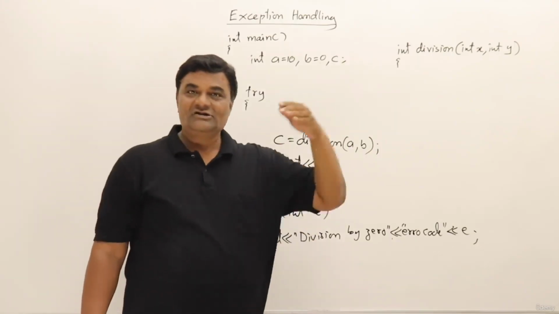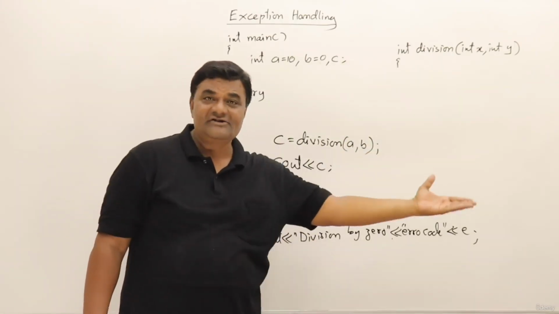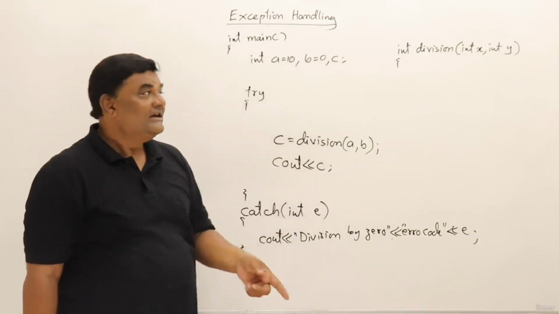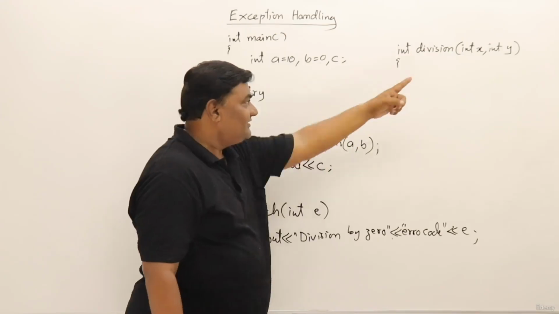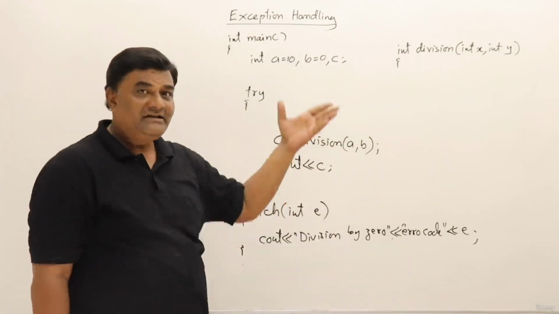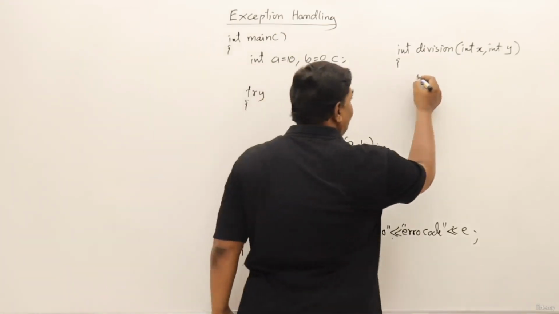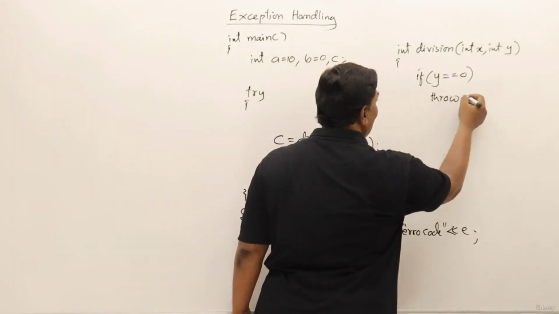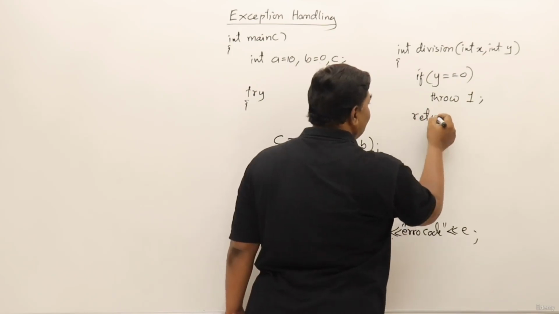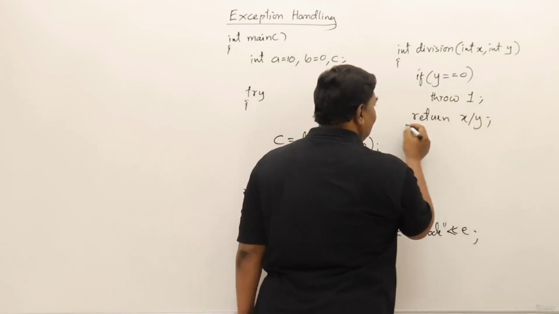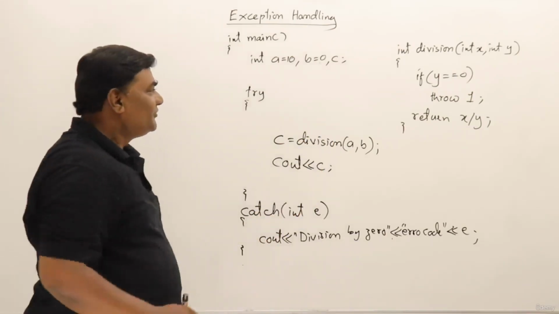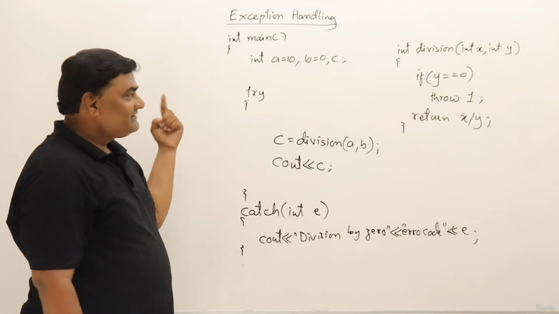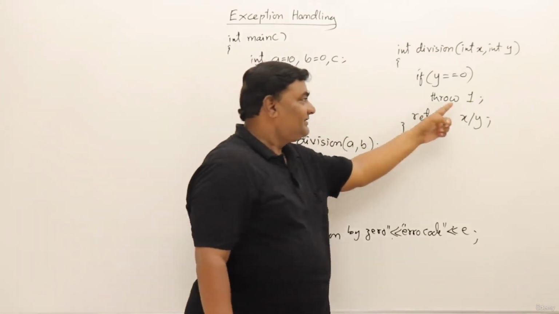How? If a function is called by passing parameters, either it should return a result or it should inform about the error. Yes. So if the y value, that is the b value, that is going into y, is 0, it cannot divide. So let me write the code. If y is 0, then I cannot divide, so I will throw 1. Else I can return x divided by y. Yes, this is a function. So who is checking whether it can divide or not? The division function. And it returns if it is divisible. If it is not divisible, it throws.